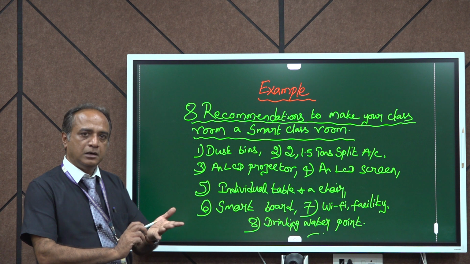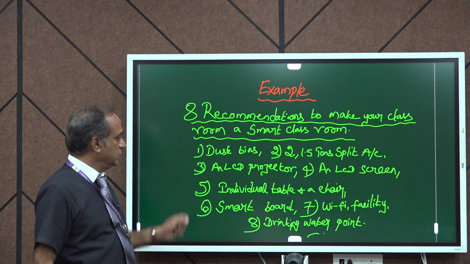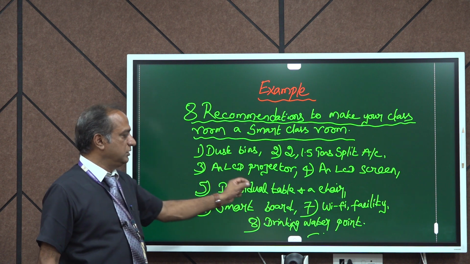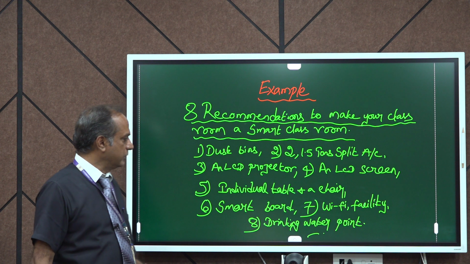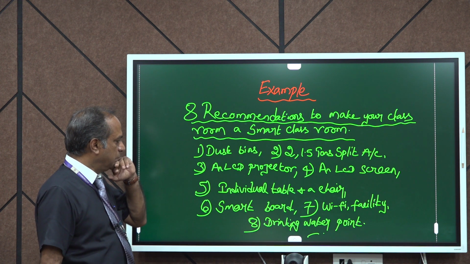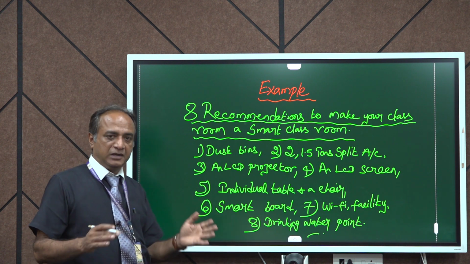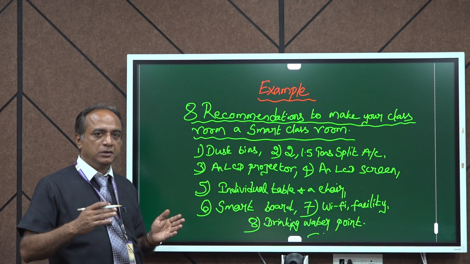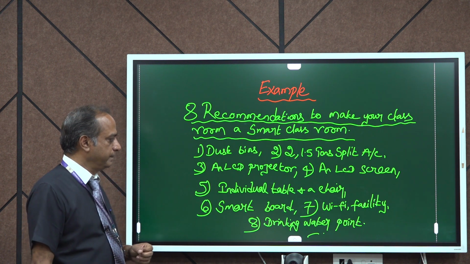So N or A M S. It is suggested to offer an individual table and a chair to all the students. Okay. And the next one is smart board. It would be better to fix a smart board instead of a blackboard or ordinary board.